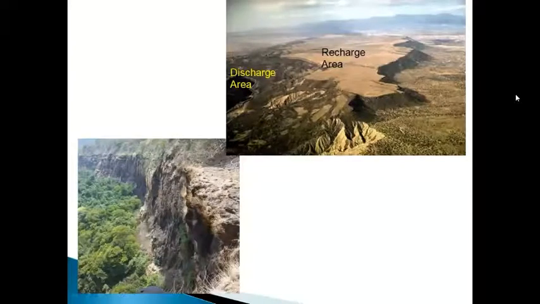For this, what is required? I will tell you. There should be a recharge area. You can see here, this is the recharge area, and there should be a discharge area. Whatever water is percolating here, due to rains water will percolate, and here there will be an opening, and from that opening the water will come out. So this opening is called the discharge area, and this discharge area is called a spring. Why it is happening, I will tell you.